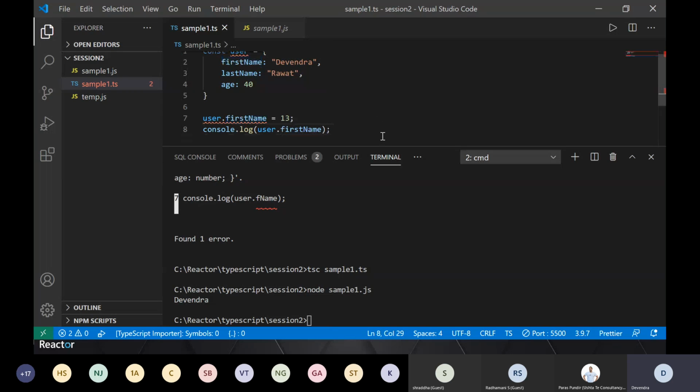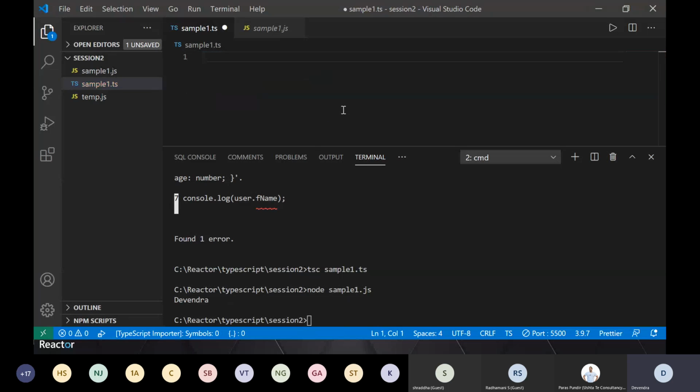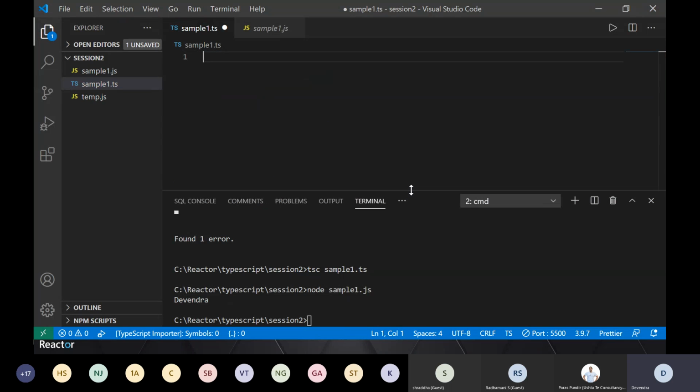Now another structure type. Here we saw that this structure helped us. In TypeScript, there is one important thing which is called interface, right, which is supported.